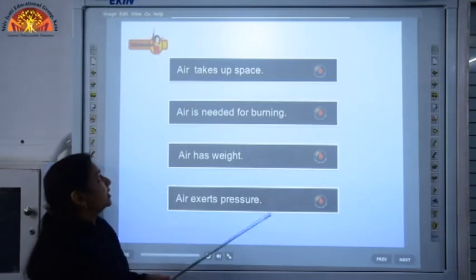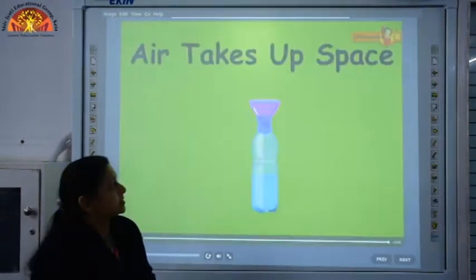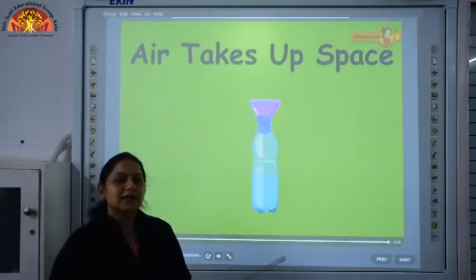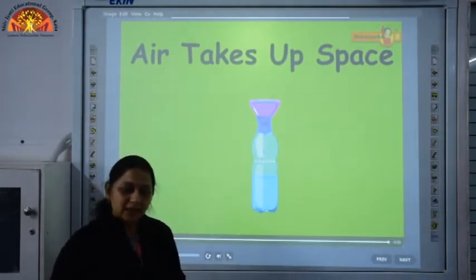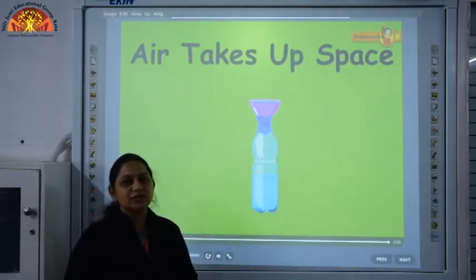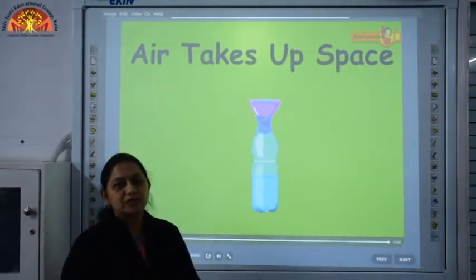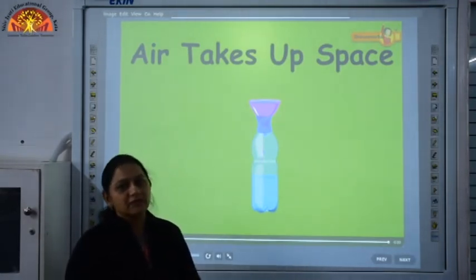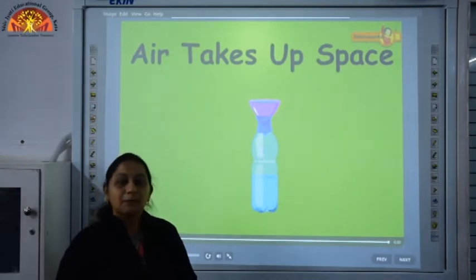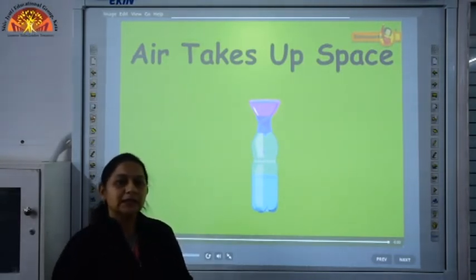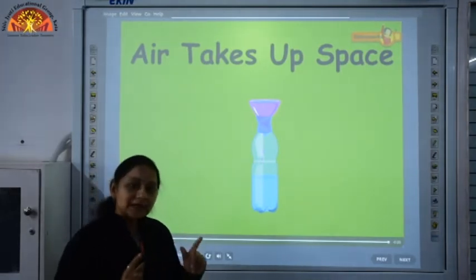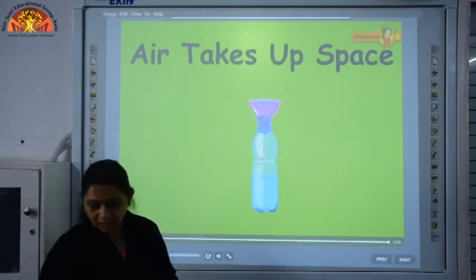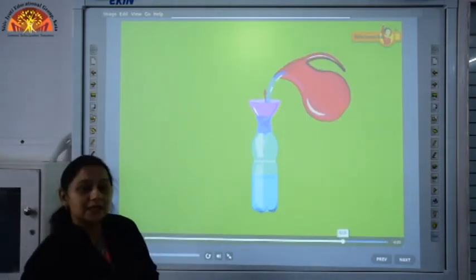Let us take up the first one, that is, air takes up space. Now children, we have studied in our earlier classes also that air takes up space. When a balloon is in the deflated position, when air is not inside the balloon, we can keep it in a small box, even close it in a palm. But when air is filled in the balloon, it gets inflated and takes up space. Now, we are not able to hold that balloon in our palms, so we can say that air takes up space.